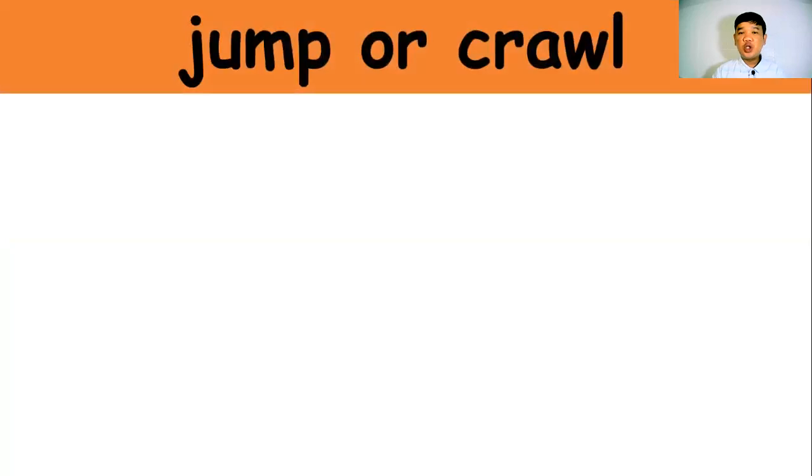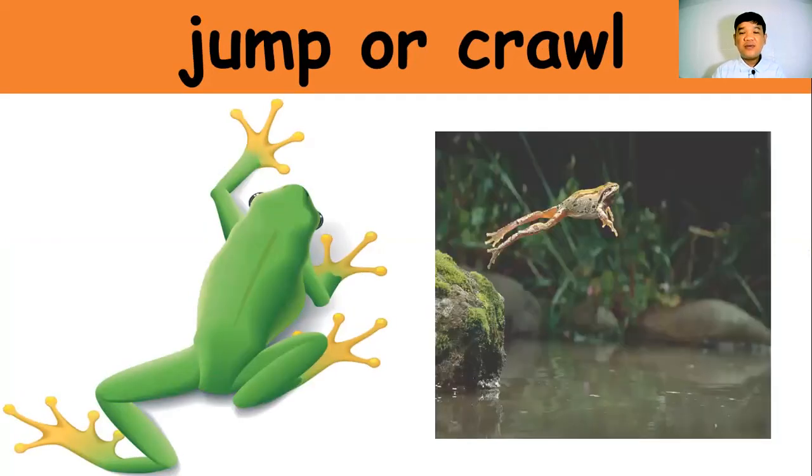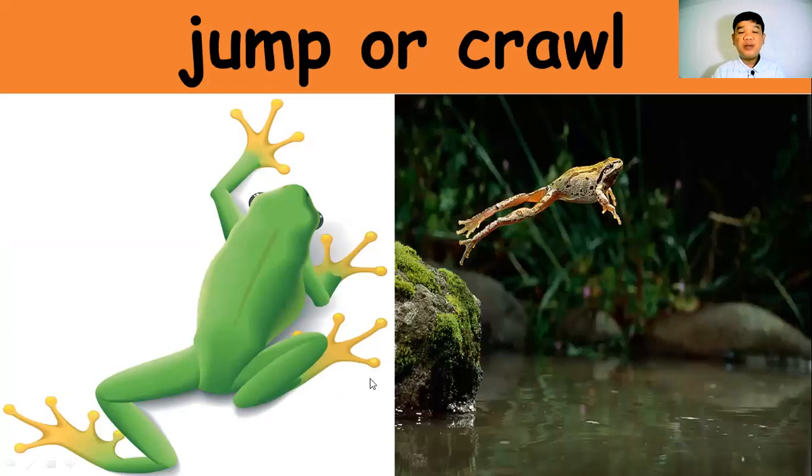Okay, so we have other animals that can jump or crawl. So the animal that can jump and crawl is the frog. The frog is able to jump, the frog is able to crawl because of their legs. But aside from that, a frog can also swim because of their legs. There are some animals that cannot swim with their legs, but the frog is one example that can also swim.